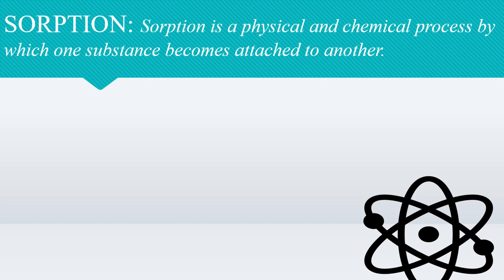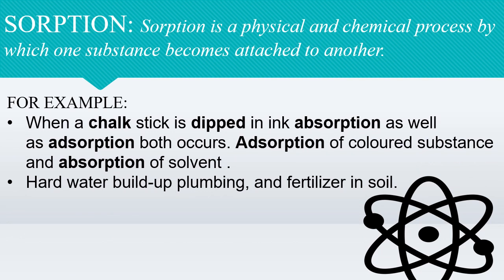So when the chalk is becoming wet, that is your absorption. Okay, and when the outer surface of the chalk is getting blue colored, it is your adsorption. Now, how am I very sure that the surface will be only colored? You can break the chalk and check it. When you break it into two pieces, you will find inside the chalk is not colored. Only the outside surface is colored.